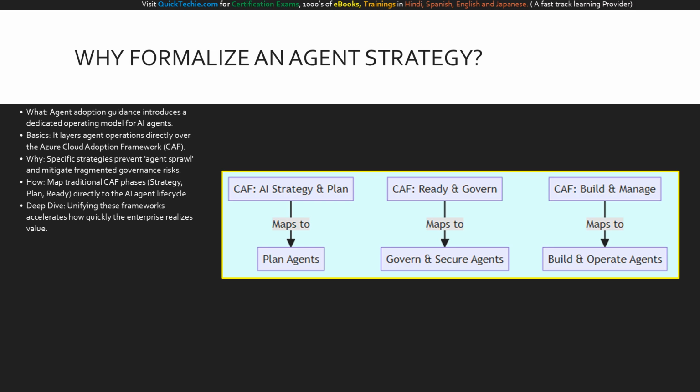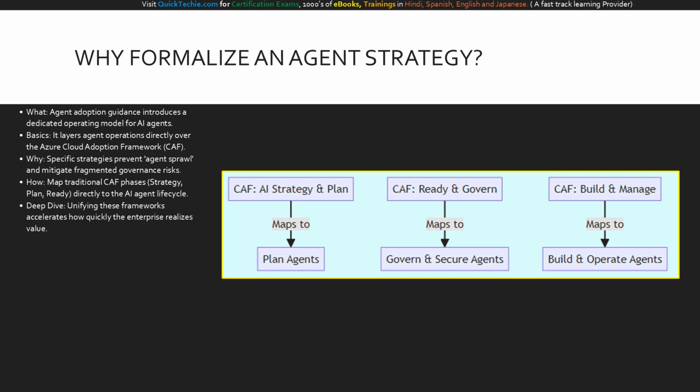Why is this so crucial? Without a specific strategy, organizations face severe risks like agent sprawl and fragmented governance. How do we prevent this? We map the standard CAF phases, such as strategy and plan, directly to the AI agent lifecycle. In our deep dive, you will see that unifying these frameworks not only mitigates security risks, but significantly accelerates how quickly your organization realizes value from its AI investments.